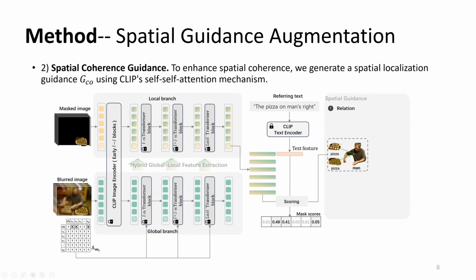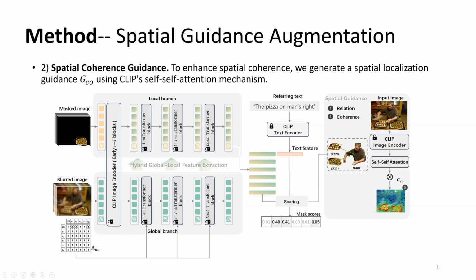To further enhance the spatial coherence of our segmentation results, we generate a spatial localization guidance map G. This map helps to identify and highlight the target region based on the referring text feature T. Specifically, we leverage the self-attention mechanisms within CLIP to compute the similarity between the referring text feature and each visual token embedding derived from the CLIP image encoder. The process follows GEM proposed by Bousselham et al., which effectively uses self-attention for expression localization and segmentation.